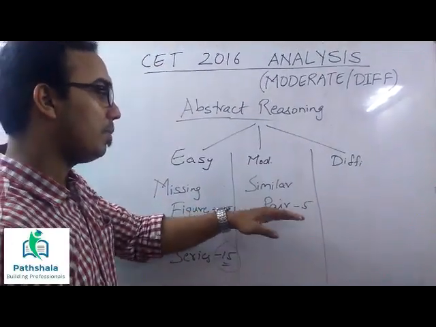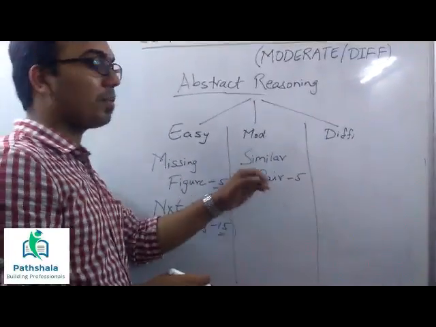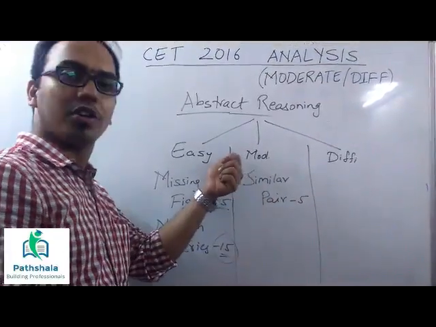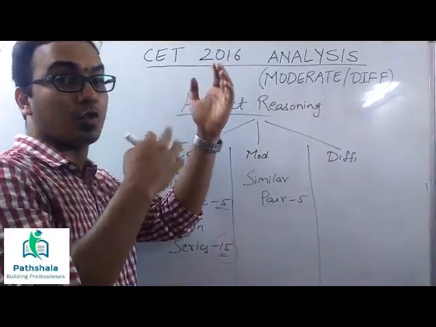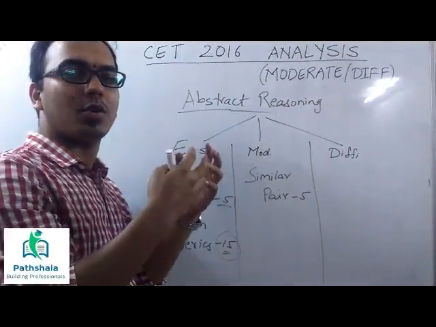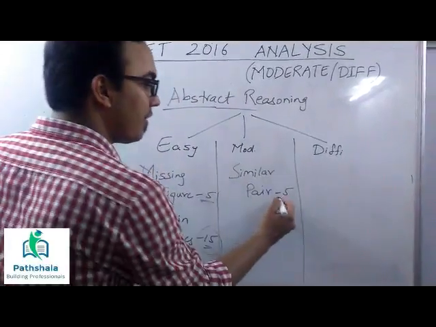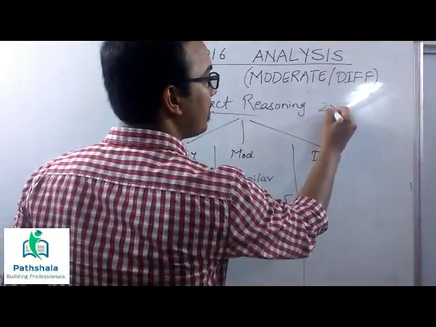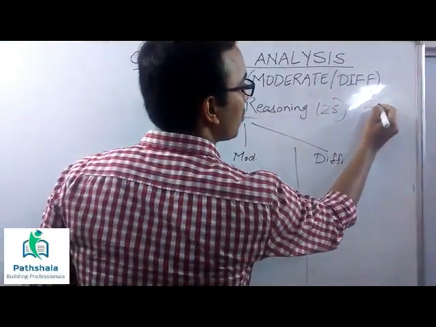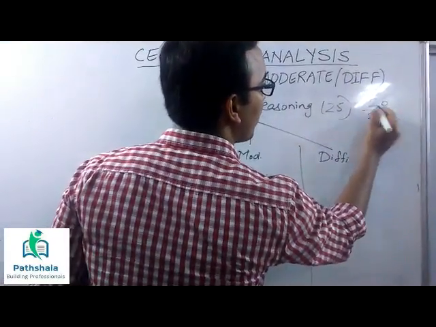And then there's something called similar pair. This was a bit time consuming. That's why I put it in the moderate section, because the questions were very lengthy, and when you read the entire question it took a lot of time. That's 5 questions over here. So overall, this is 25 questions in this section, and we say that you should score at least 20 out of 25.